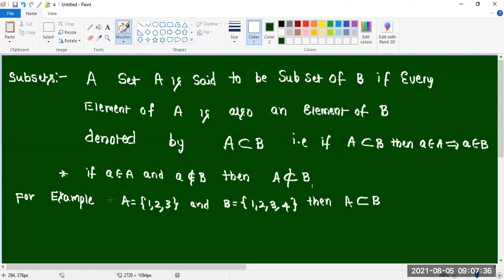You write only this example. Each and every element of A is also an element of B, then A is said to be a subset of B.